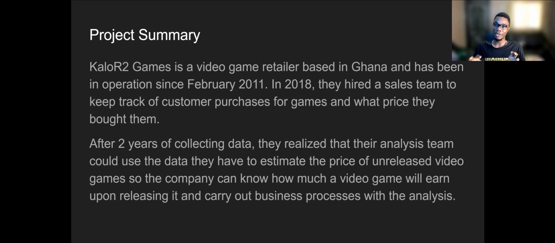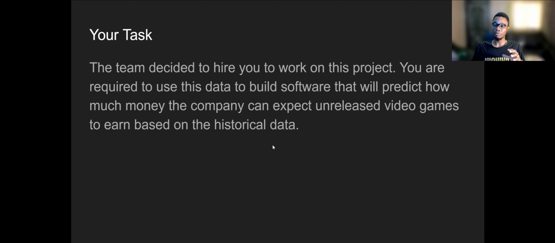They've been thinking about the genre, what genre is most popular amongst their customers. Is it a child's game, that might sell lower, that might sell higher, and things like that. And they decided that this might be something they can automate using software, right? And then they decided to hire you. So let's presume after all the talk, they decide to hire you for this particular task.